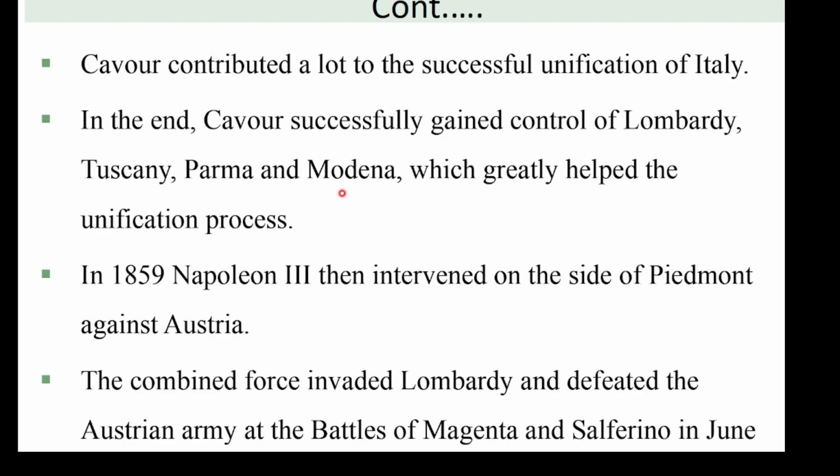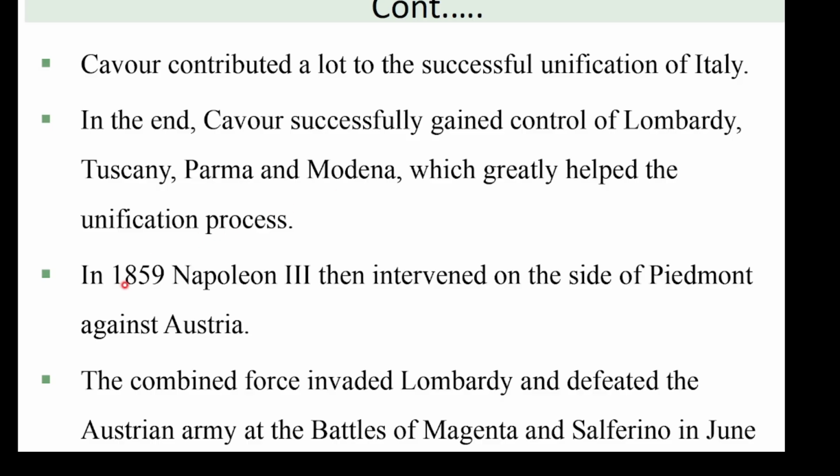Again, in 1859, revolution started in Tuscany, Parma and Modena. In this case, the nationalists in Tuscany, Parma and Modena drove out the rulers, especially the pro-Austria rulers, and united with Piedmont-Sardinia. This means the process facilitated unification of Italy around 1859.